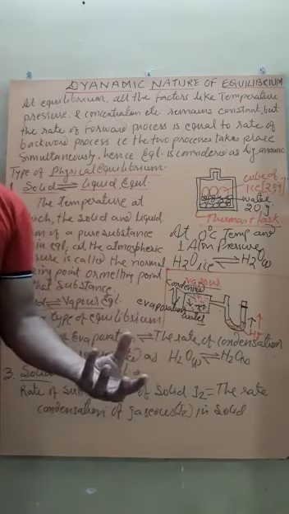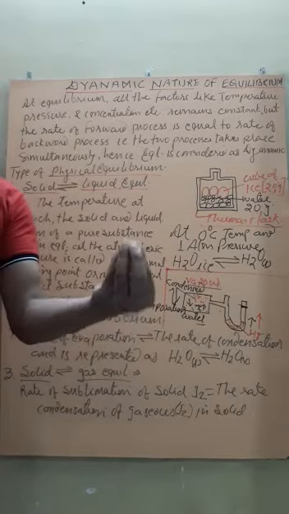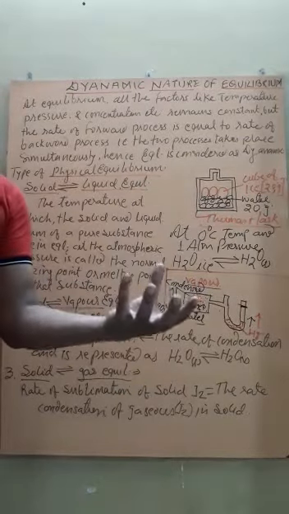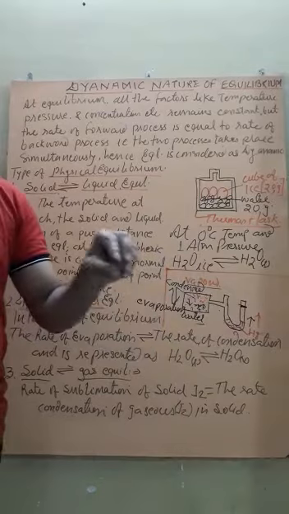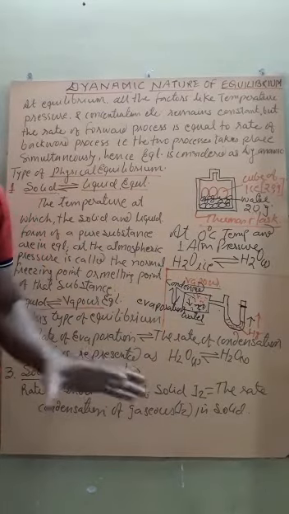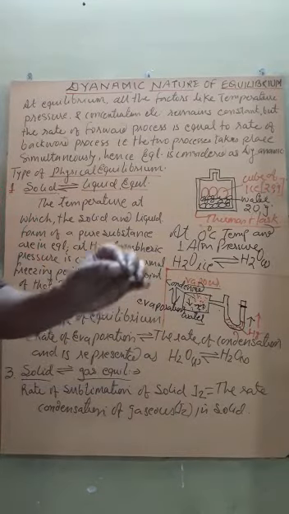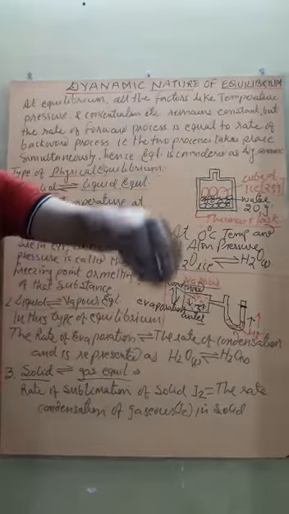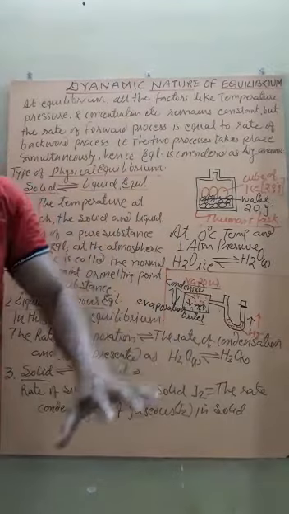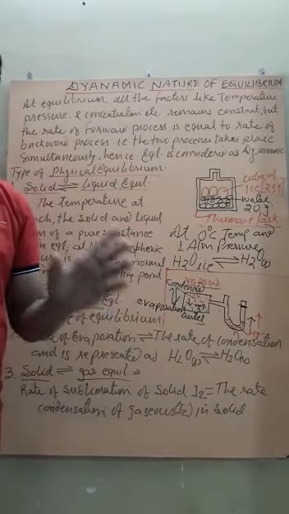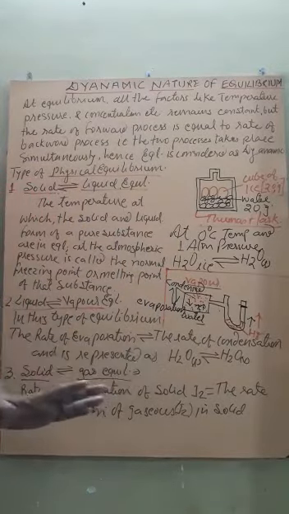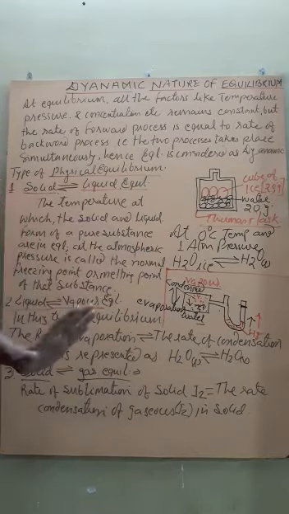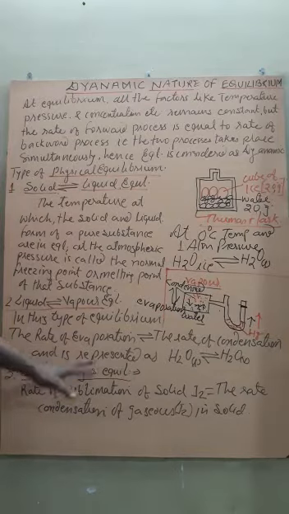In the beginning, the sublime substance, that is the solid substance, converts into gaseous substance, but after some time the formation of gas stops, and now the condensation of gaseous sublime substance into solid sublime substance takes place. Here the solid form of the sublime substance is in equilibrium with its vapor form. This is called solid-gas equilibrium.